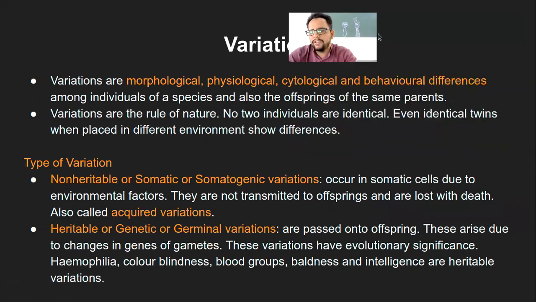So in case of variation, it simply refers to the morphological, that is the physical characteristics, physiological, that is the internal processes, cytological, cell-based processes, or the behavioral differences, that is behavior patterns. So variations are these morphological, physiological, cytological, and behavioral differences among the individuals of one species and also the offspring of the same parents. So that is what is known as variation. So that is the definition.